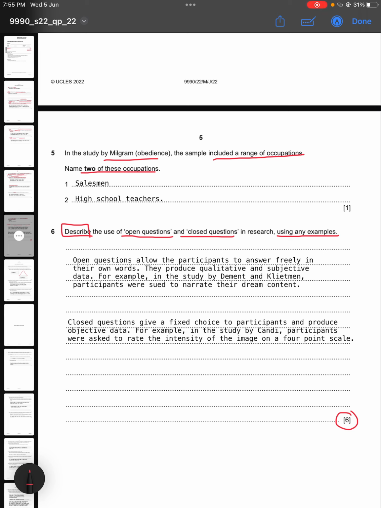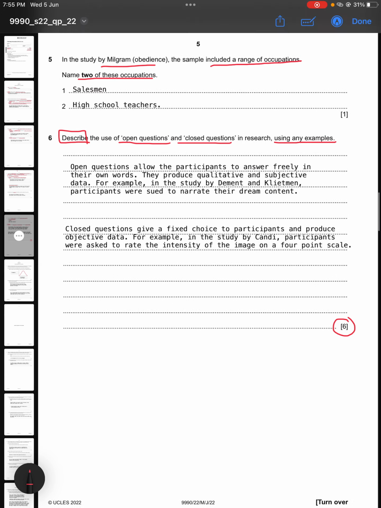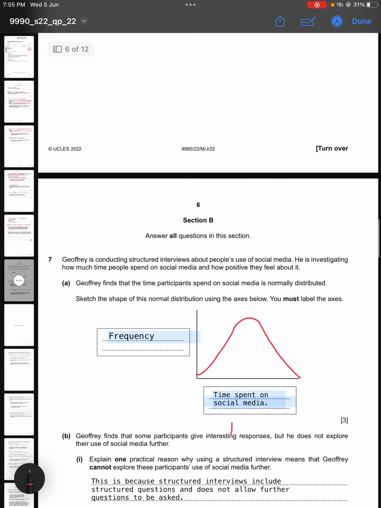So, for example, in the study by Dement and Kleitman, participants were asked to narrate their dream content. Then it says closed questions give a fixed choice to participants and produce objective data. For example, in the study by Kosslyn, participants were asked to rate the intensity of the image on a 4-point scale. So this was objective data.